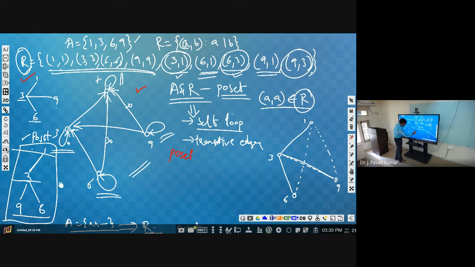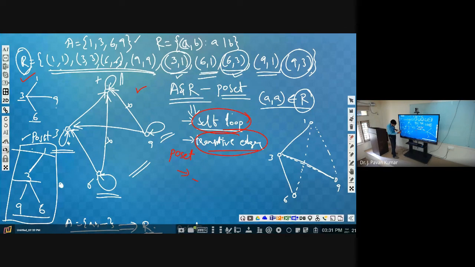As this is a poset, it will satisfy the reflexive relation, which is nothing but on every vertex we will be having a self loop. That is internally or implicitly known to us, so we can eliminate the self loops. Next, transitive edges will be part of this diagram, but those are also implicitly known to us, so we can remove the transitive edges also, and whatever directions we have, we are eliminating them here.